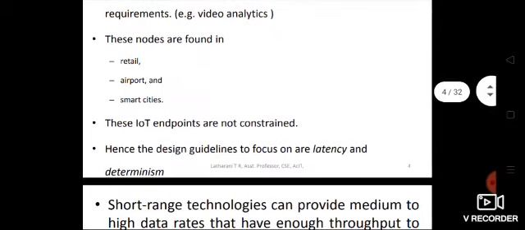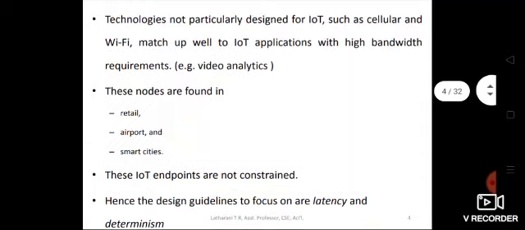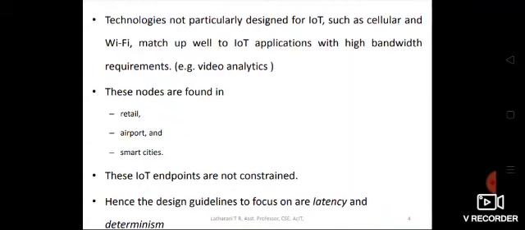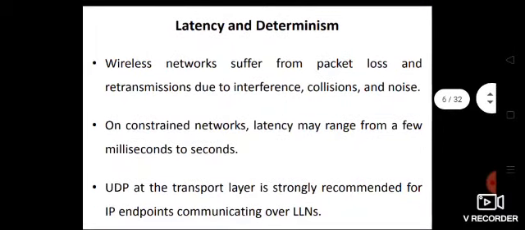Hence, the design guidelines to focus on are latency and determinism. We just have to focus on what delay it is causing, and the delay should be uniform throughout all the operations. That is called determinism, and it should not cross the threshold. Only that constraint we have to take care of.